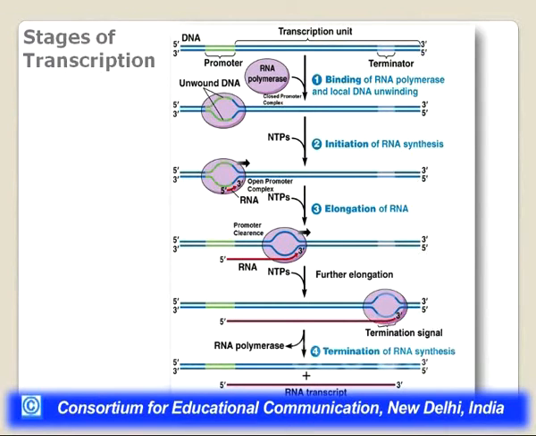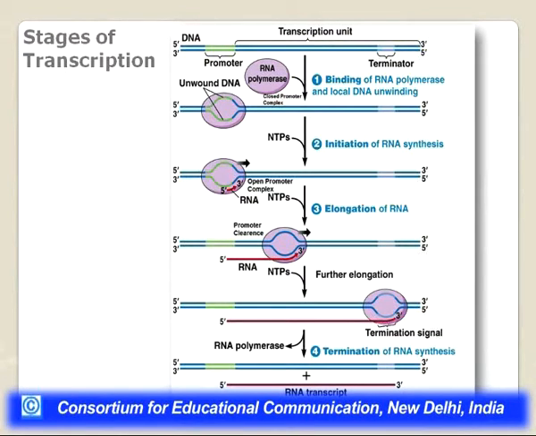When the local DNA is unwound in the area where the RNA polymerase is bound, then the initiation of RNA synthesis occurs. So, initiation will actually include two mechanisms. One is loading of the RNA polymerase onto the promoter, and second is causing the closed promoter complex to convert into an open promoter complex. When the DNA is unwound and the RNA synthesis initiates, it is called an open promoter complex. Then it will take up NTPs and start growing the chain of RNA, which leads to the elongation of RNA, the next stage of transcription. So it initiated and now it is elongating.